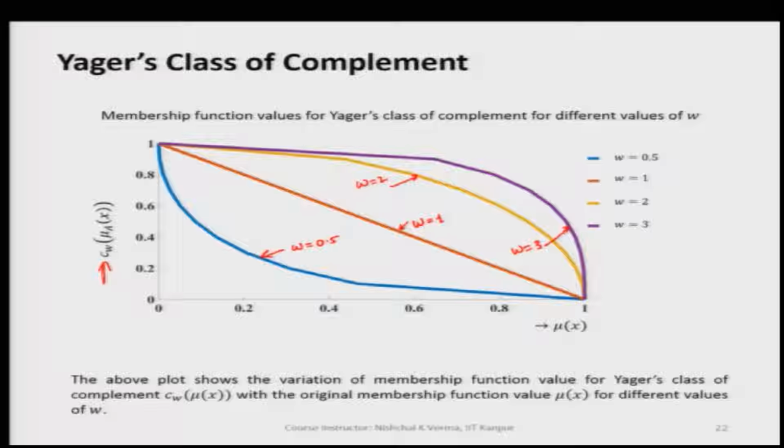So, what does this mean? This means that when we are increasing the values of W, we are moving towards this, and when this is increasing, I can say here that this is decreasing.